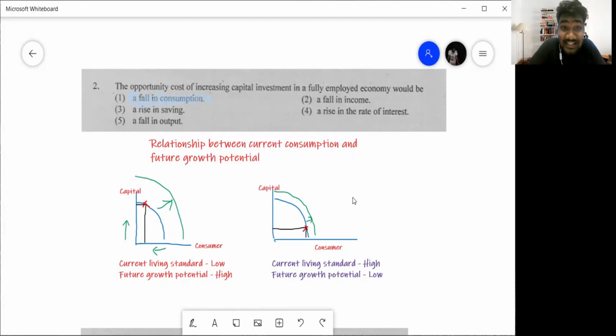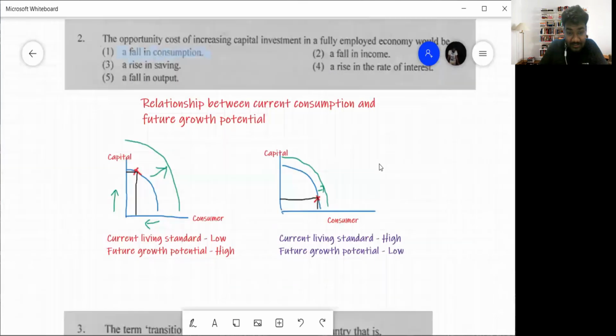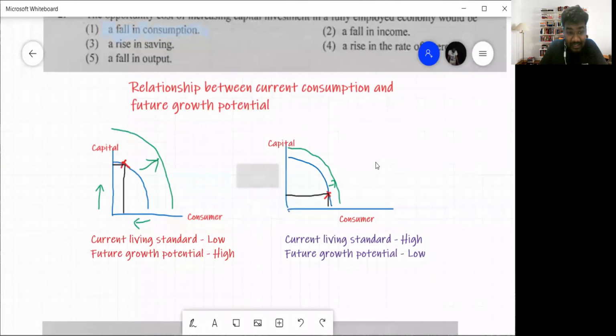Then what is a consumer good? A consumer good is a good that is used by the final consumer, that you use. You don't use it to produce another good, right? So these are the 2 types of goods an economy can produce. Now, if you look at these 2 economies, I'm showing you economy 1 and economy 2.